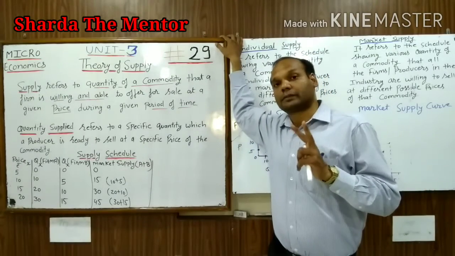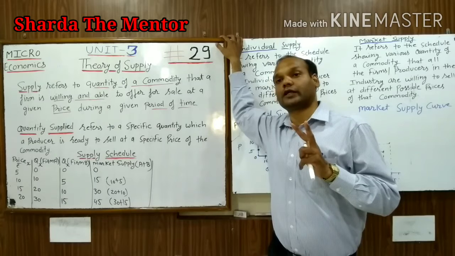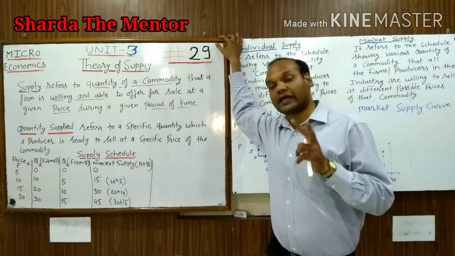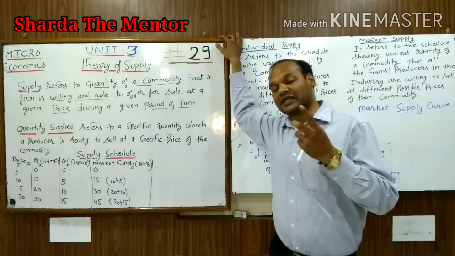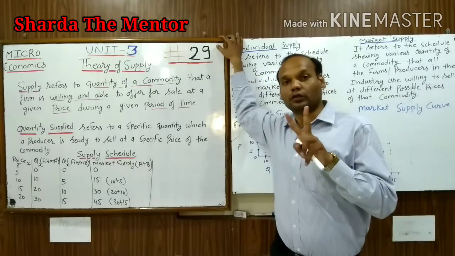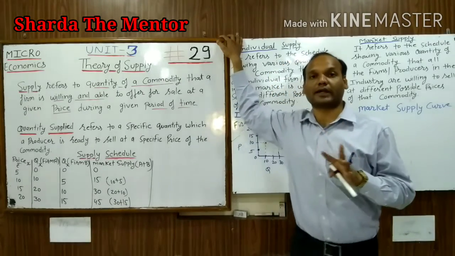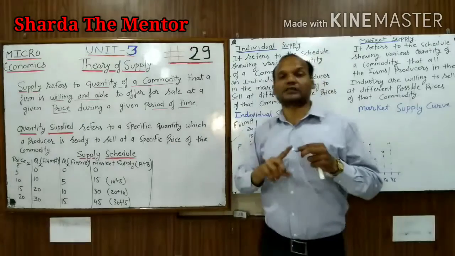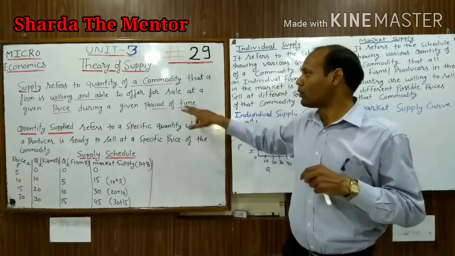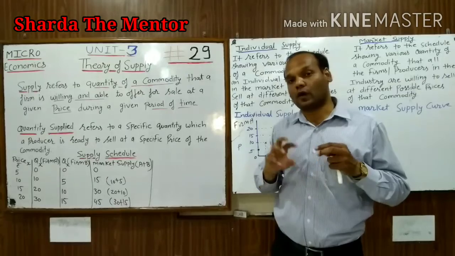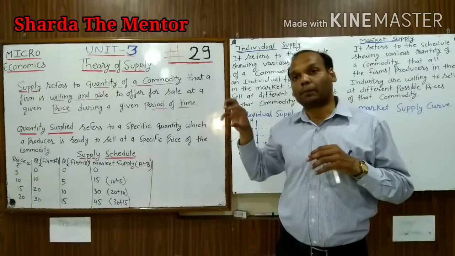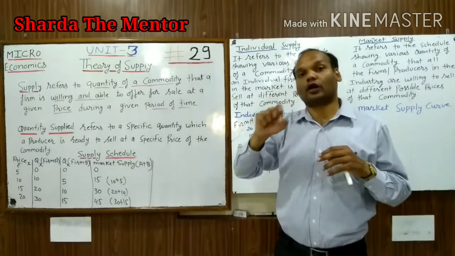When we talk about supply, it is always related to what the producer actually wants to sell in the market. It is not related to stock. There are two main differences between stock and supply. First, supply always talks about a period of time, but stock always refers to a particular point of time.